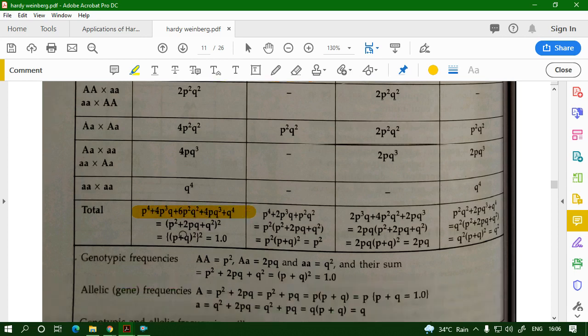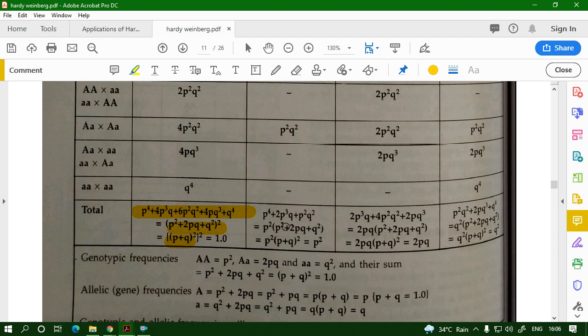Now if you convert this algebra equation, you get (p plus q) whole square to the whole square. So if the total value (p plus q) whole square equals 1, so the sum of all the genotypic frequency is 1. So 1 square is 1, 1 to the power 4 is also 1, 1 to the power 16 is also equal to 1. So the total genotypic frequency will remain the same.